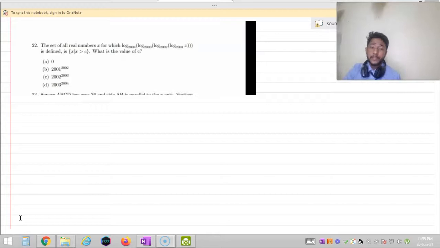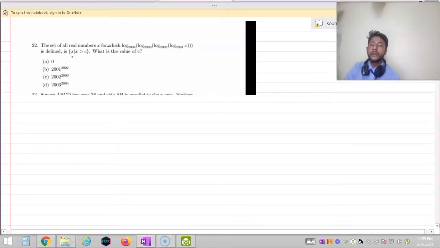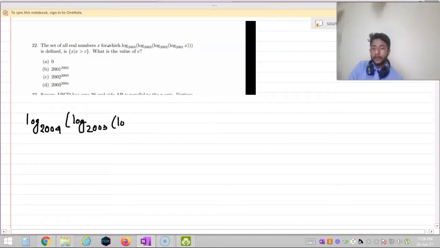It says that the set of all real numbers x for which this is defined is given by all such x such that x is greater than c. Then we have to find the value of c. I am writing this: log 2004 base log 2003 base log 2002 base log 2001 base x.